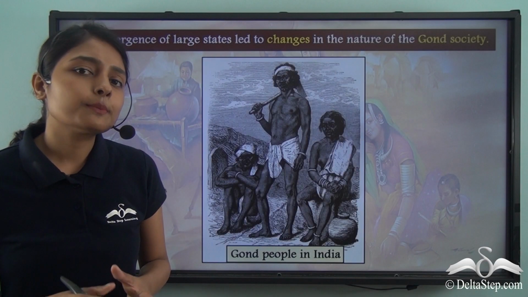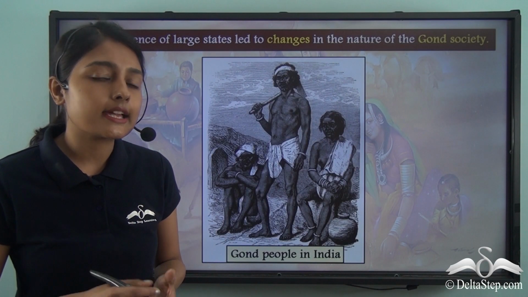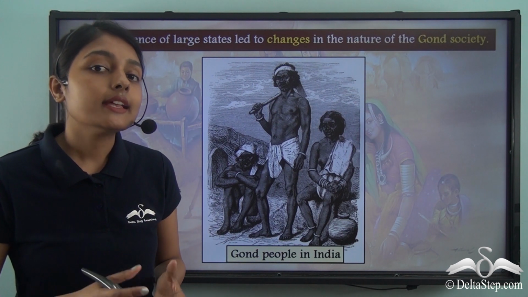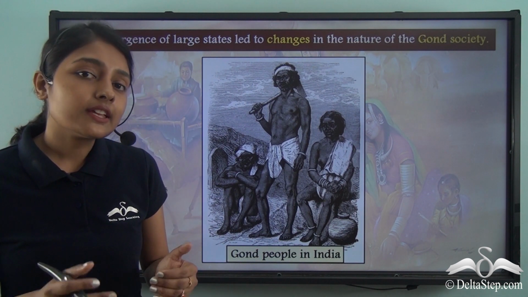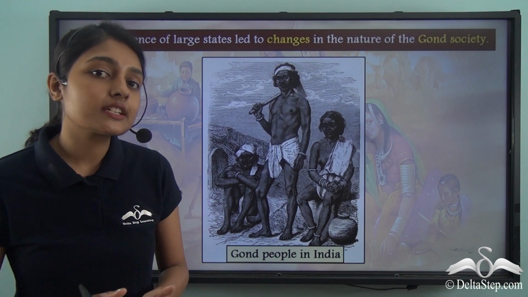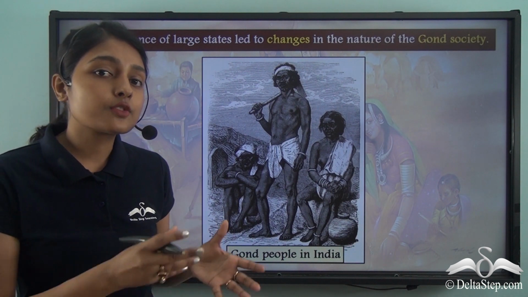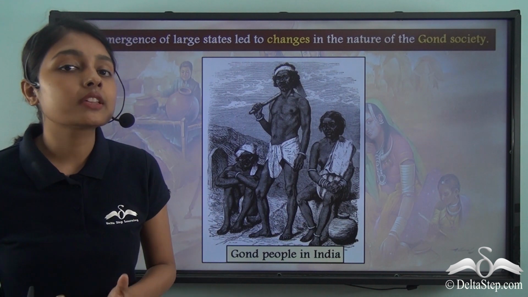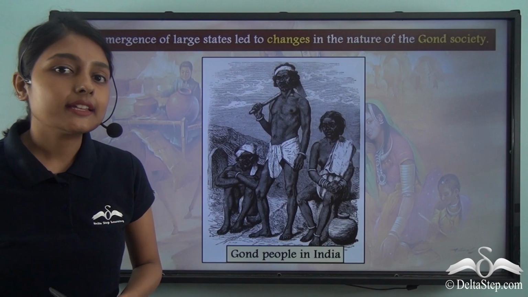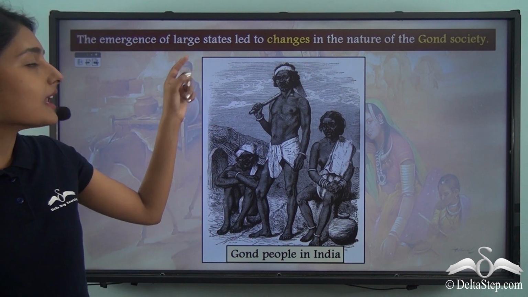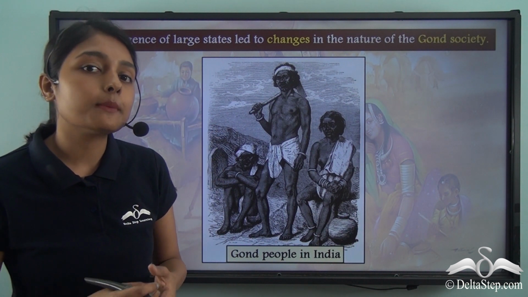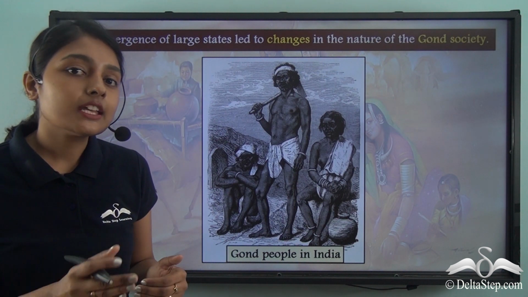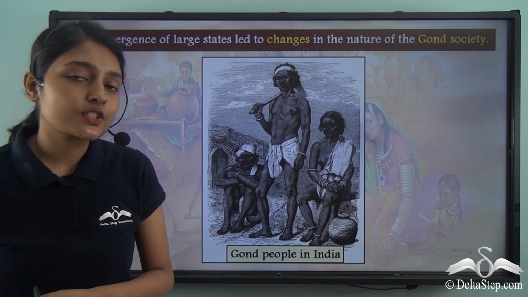This is because there were many governors of different provinces and puppet kings who used to pay revenue and tributes to the Delhi Sultanate. And when this Delhi Sultanate was fading out of power, these rulers or these small governors now went on to having their own kingdoms, which is why this was a time when many large states and kingdoms were coming into being. And this inevitably meant that the nature of the Gond society was also changing.